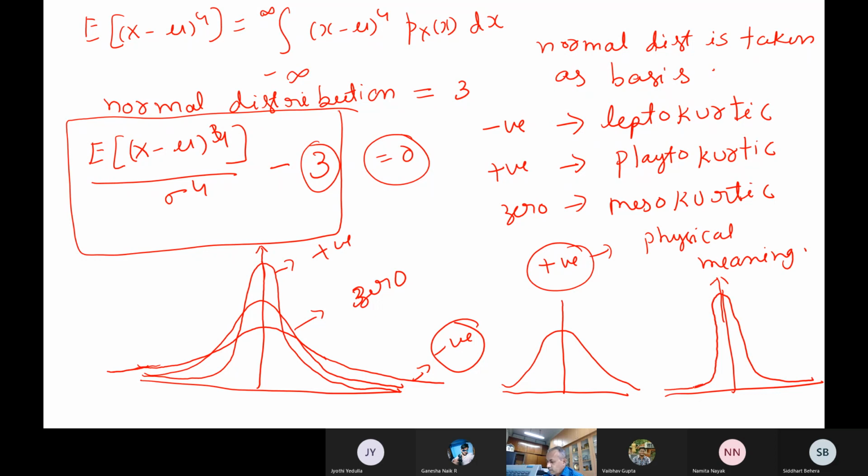Now what's happening? We all know that the area under the probability density function, whether it is a leptokurtic or a plateau or mesokurtic, say whatever it be, always the area under the probability density function should be how much? 1. Now you tell me, you compare with normal distribution. So what is happening for positive kurtosis?